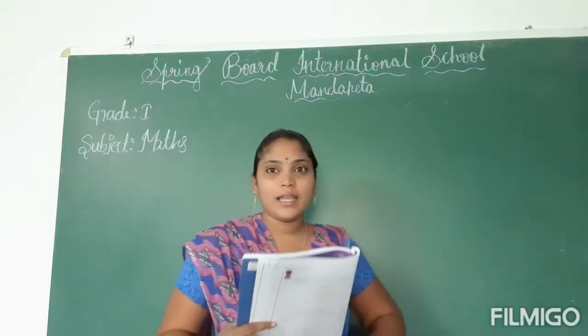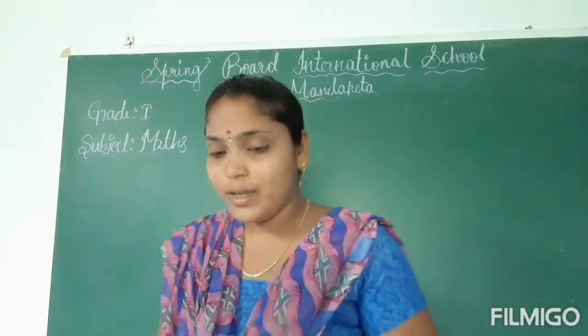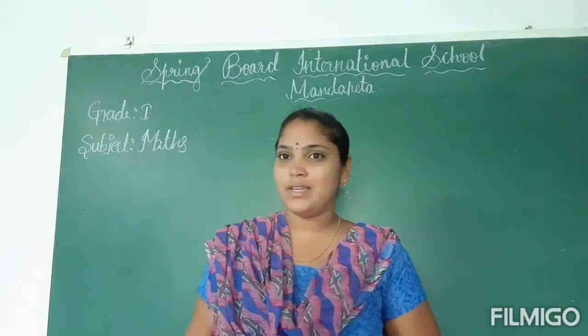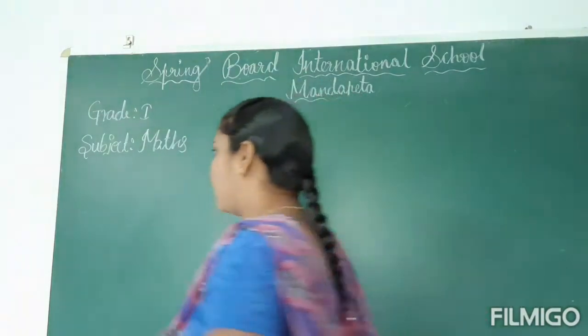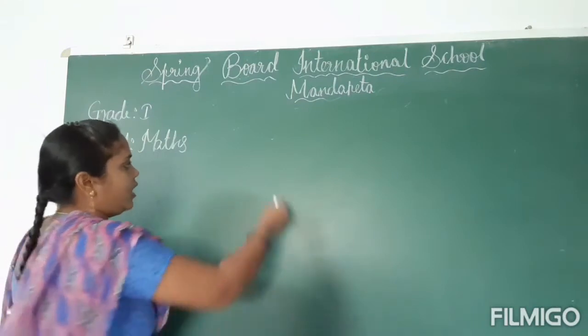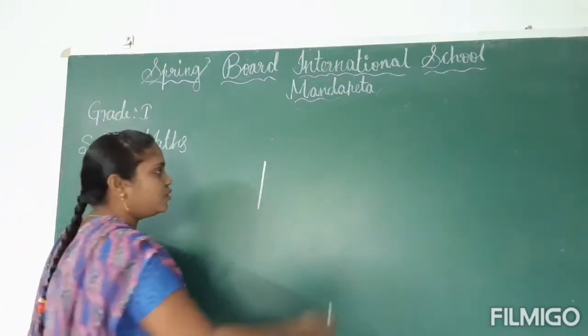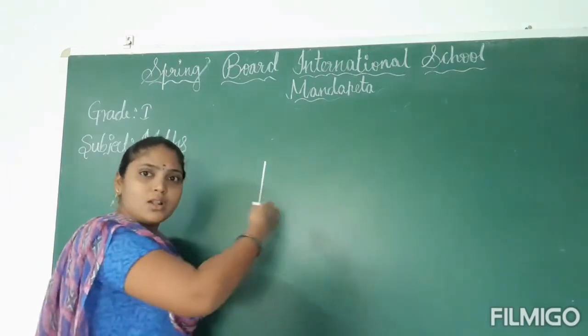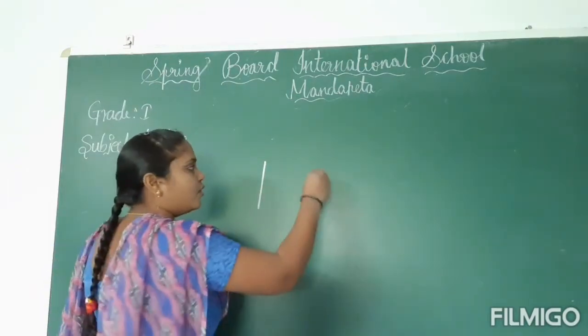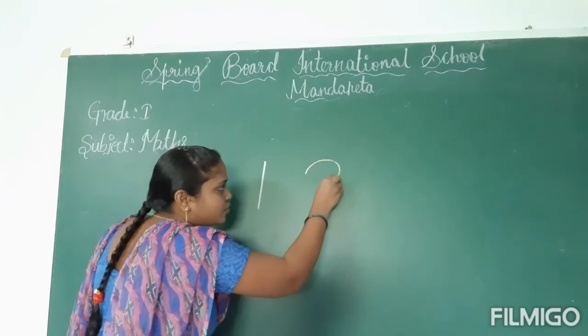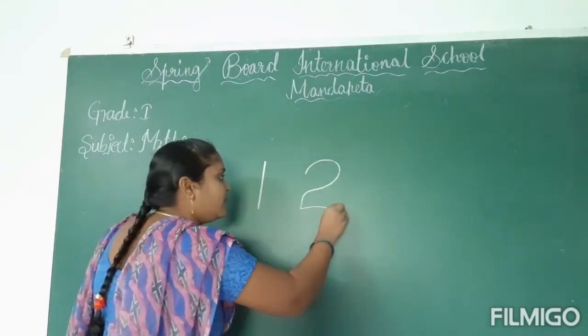Okay children, now I will ask one question. Are we writing each number in the same way, children? Here you have to observe. I write number 1 like this. Next, 2. Do you write 2 also in the same way? No, we write 2 in another way.